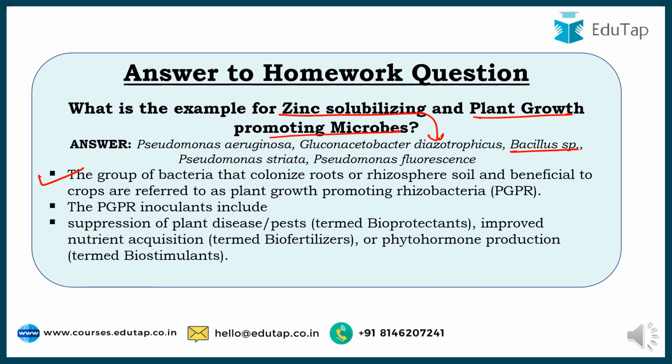Biofertilizers: Rhizobium, Azospirillum, Azotobacter, many are there which we have already discussed. Or even sometimes they help in phytohormone production, which are called biostimulants. These inoculants help in production of those phytohormones, thereby helping the plants to grow in a healthy way. So these are the various ways in which plant growth promoting microbes are helpful to the plants.